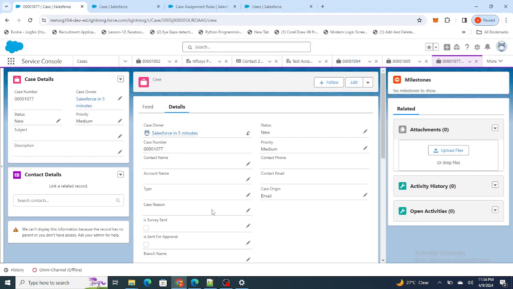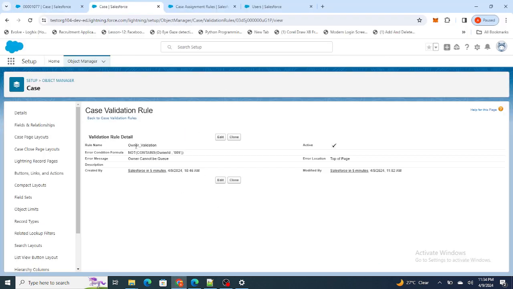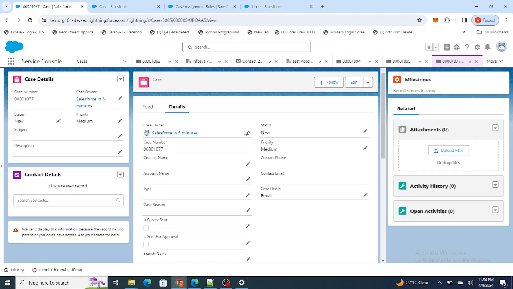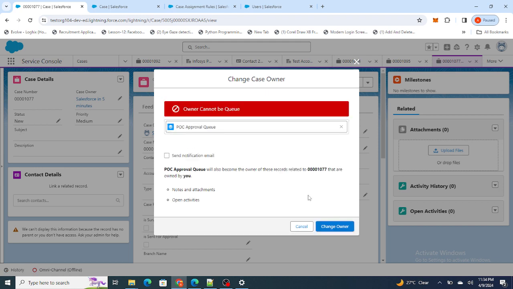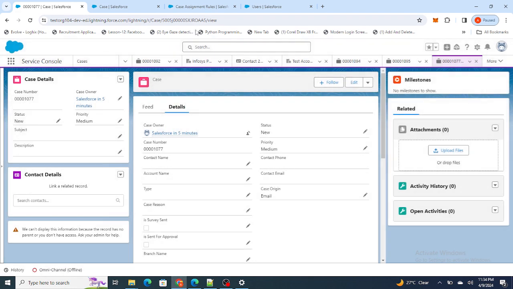So right now I have this case, and I also have the validation rule that if the owner ID does not contain 005, this means if the owner is not a user, then in that case just throw an error saying that owner cannot be Queue. So I'm going to go ahead and change the owner manually to the Queue. If I change the owner, it's just showing me that owner cannot be Queue. That's a validation rule, and that's perfectly working fine.